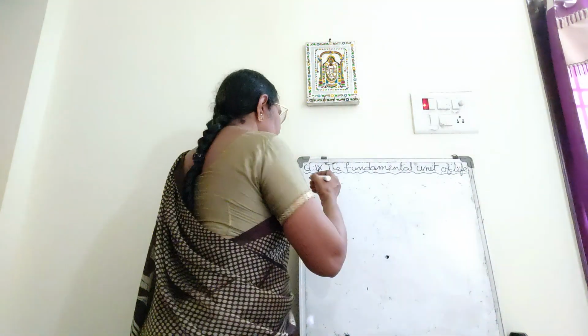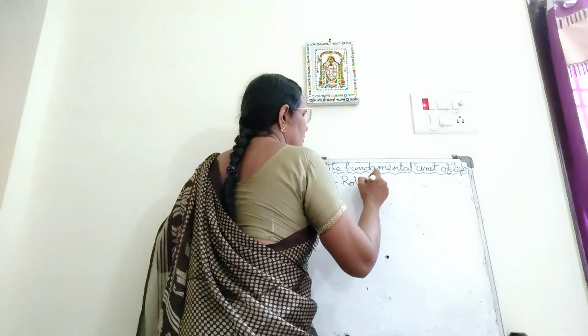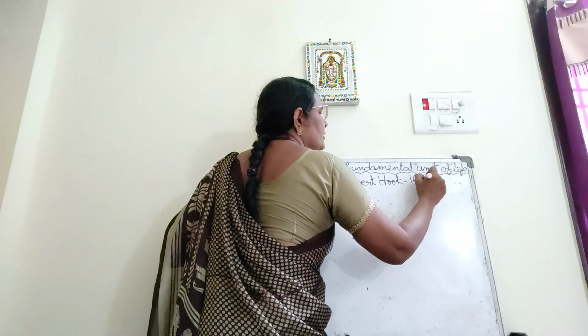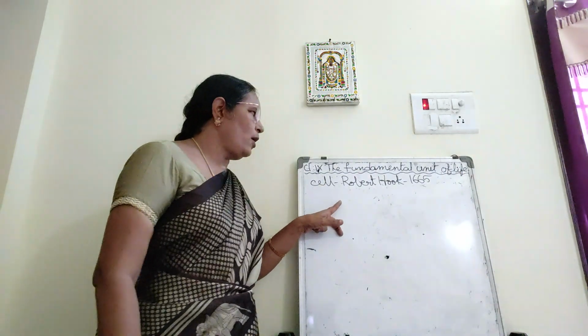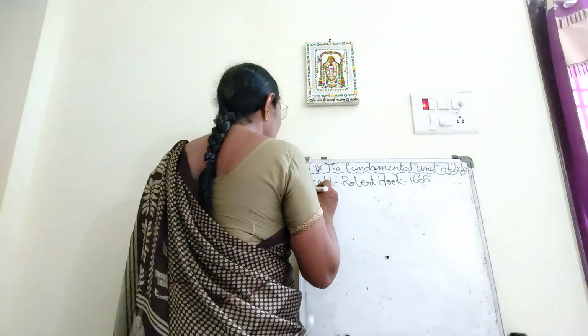The cell was discovered by Robert Hooke in the year 1665. Cell was discovered by Robert Hooke in the year 1665.